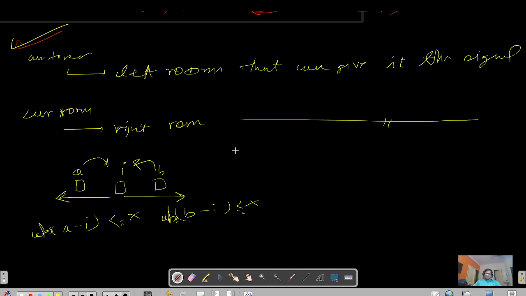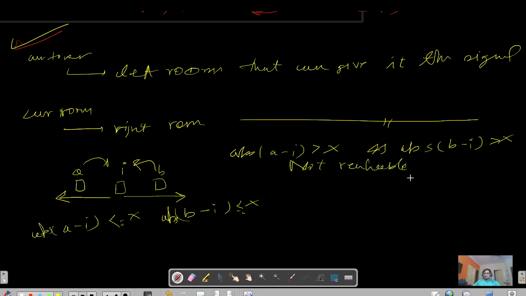So when can I say it is not reachable? If ABS of A minus I is greater than X, that means A cannot give the signal. And I need to check that B also cannot give the signal, because if any one Wi-Fi can give you the signal, then you are receiving it. So simultaneously ABS of B minus I should also be greater than X. Then I can say that this particular room at position I is not reachable from any Wi-Fi present on the left or right, so it is not receiving any signal strength.